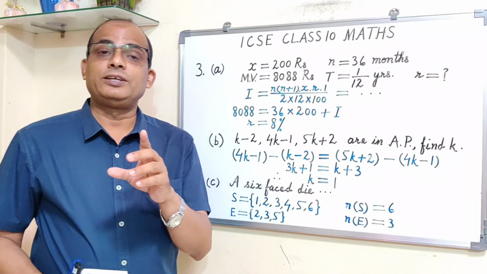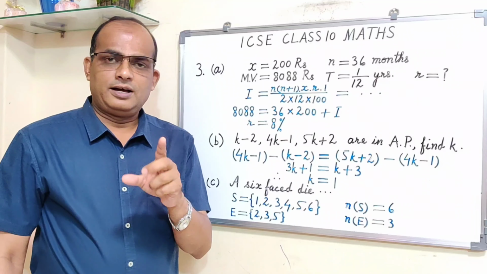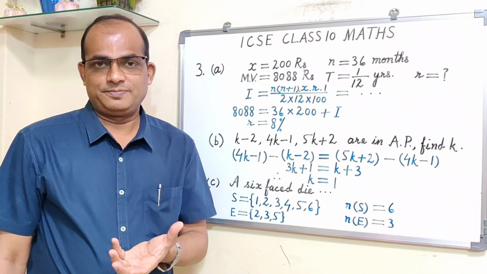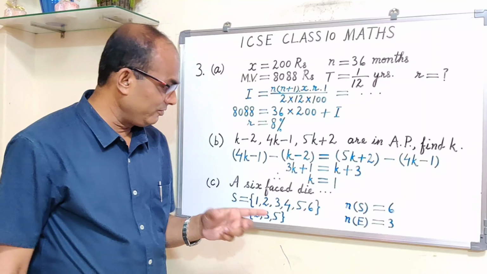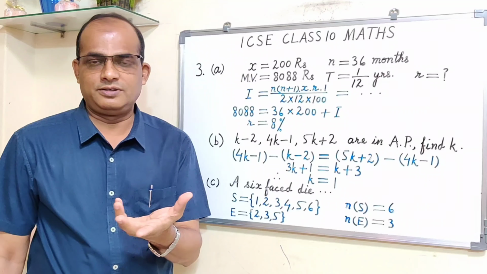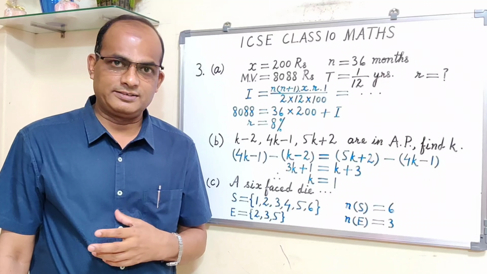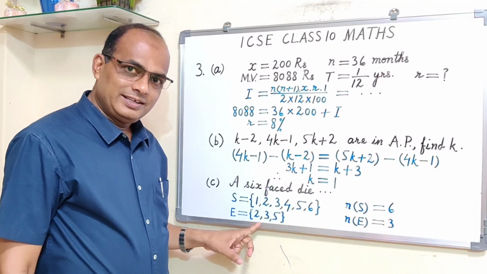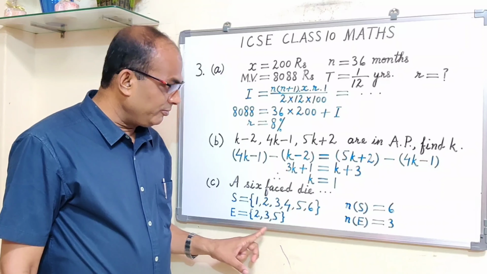Yeah, one more thing that reminds me. A few students are taking 1 also as a prime number. 1 is not a prime number. So if you are taking 1 as a prime number, that means your answer is wrong. Then you are losing marks. Alright. So the smallest prime number is 2. These are the prime numbers. N of A is equal to 3.